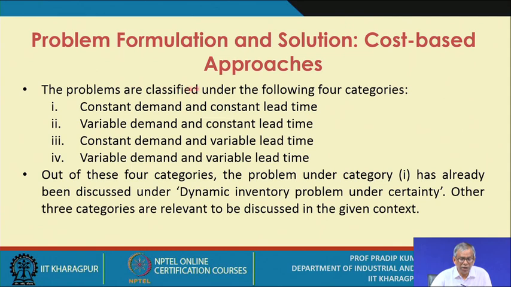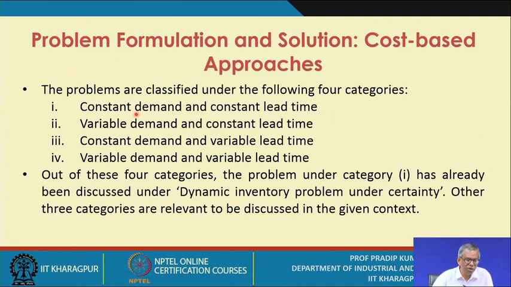Now hence when we apply the cost based approach, the problems can be classified under the following four categories. What are those? First one is constant demand and constant lead time. This particular problem we have already discussed, that means when you refer to the static inventory problem or dynamic inventory problem under certainty.